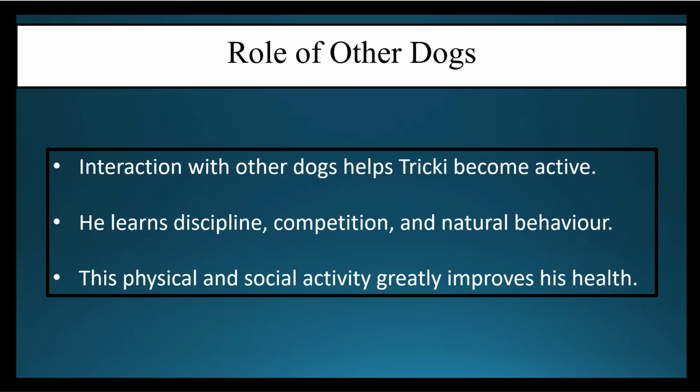अब अगर हम लोग बात करें what was the role of the other dogs in this? First of all, interaction with the other dogs helped Tricky become more active. He learned discipline, competition, natural behavior. क्योंकि जब वो dogs के साथ interact कर रहे, they were competing for things. So he learned discipline, competition, and he also became very active. He wasn't the lazy kind of dog anymore. He became physically fit as well. And this physical and social activity also greatly improved his health.